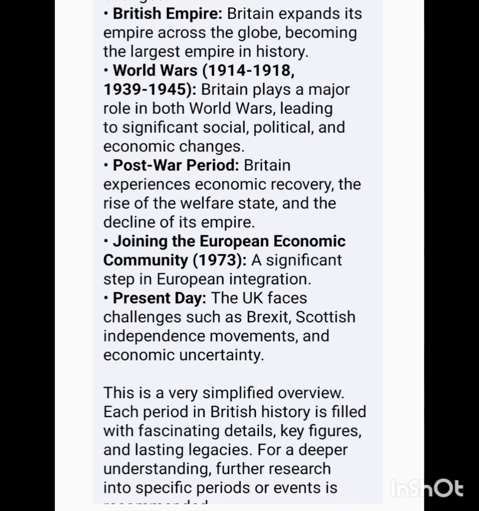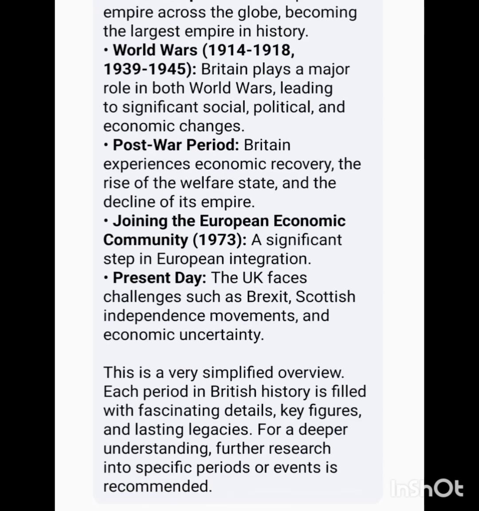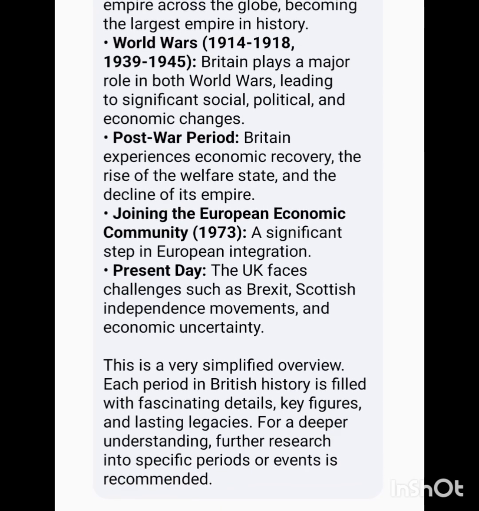Post-war period. Britain experiences economic recovery, the rise of the welfare state, and the decline of its empire. Joining the European Economic Community, 1973, a significant step in European integration. Present day. The UK faces challenges such as Brexit, Scottish independence movements, and economic uncertainty.